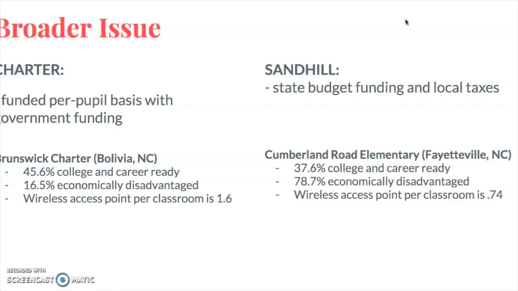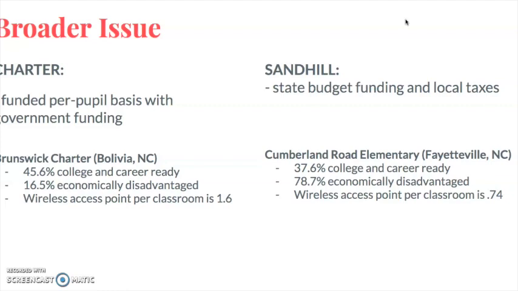In Brunswick, the students that go to that charter school, 16.5% of them are economically disadvantaged, whereas at the Sandhill school, we see a huge difference, 78.7% of students that are economically disadvantaged. So, as I said before, the home life also plays a role in it, not having the resources that other people have. And then also the resources in school, which is like the books, you know, the technology.